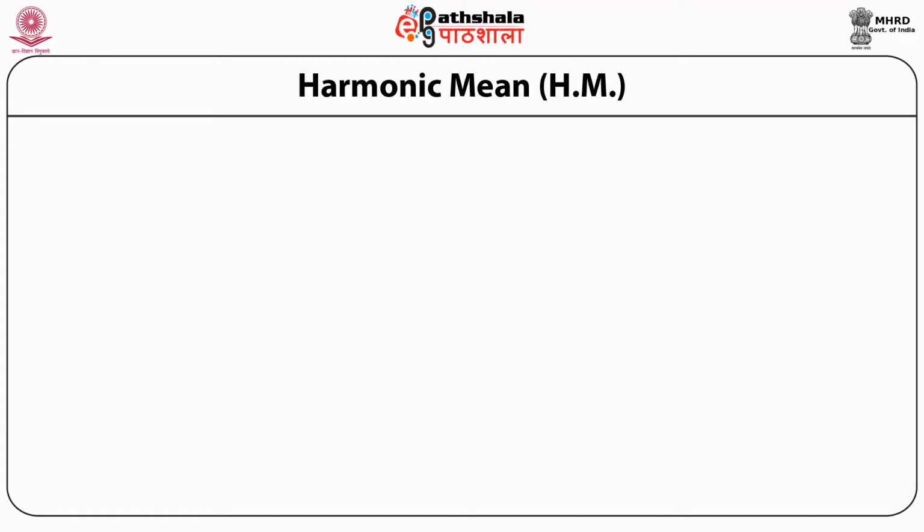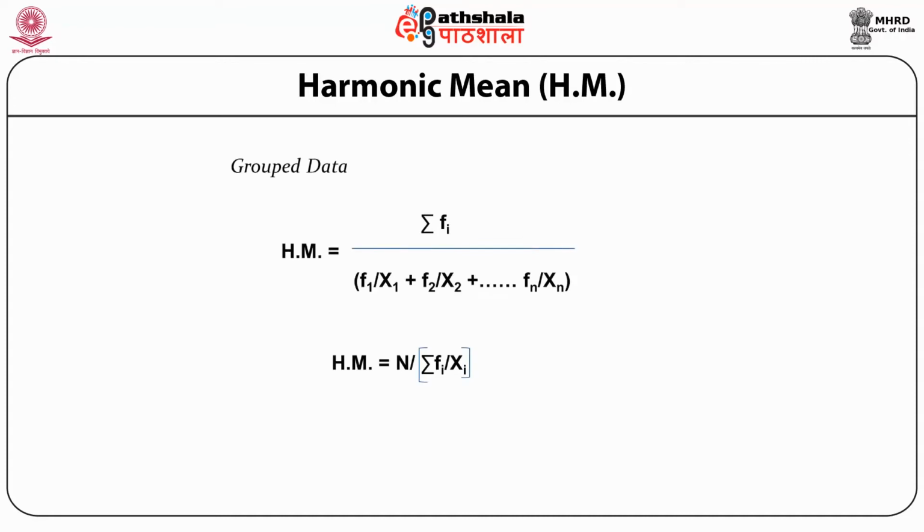Now let's talk about grouped data. That is, we have data where there are classes and there are frequencies. So first, we will find out the midpoints of the different classes, that is x1, x2, up to xn, and then we will apply the formula of harmonic mean.